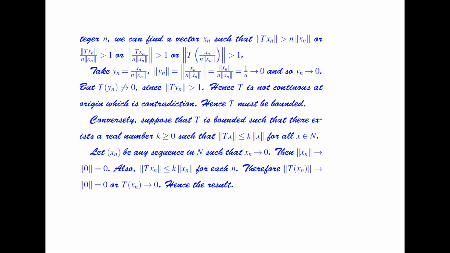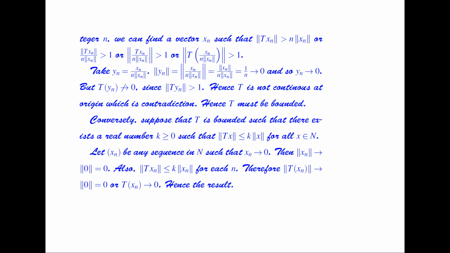Hence T must be bounded. So our supposition is wrong here. Now conversely, suppose that T is bounded, such that there exists a real number k greater than or equal to 0 such that the norm of Tx is less than or equal to k times the norm of x for all x belongs to N. Now we have to prove that T is continuous at the origin.